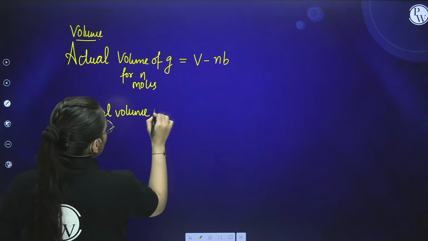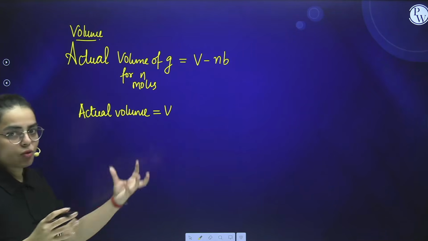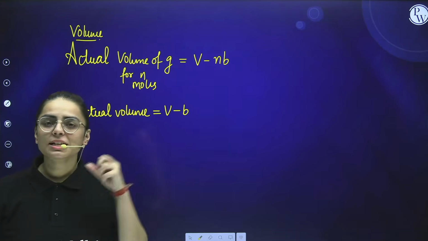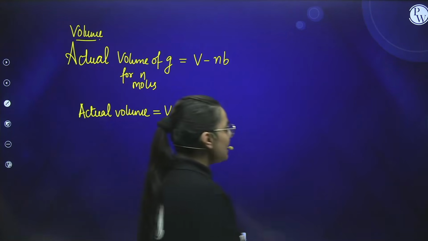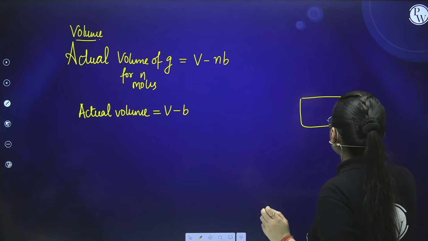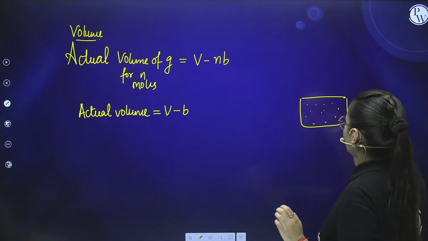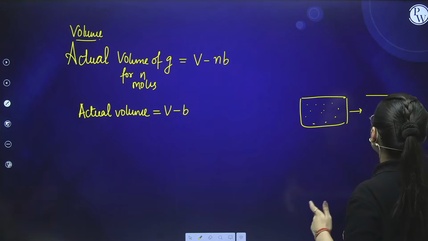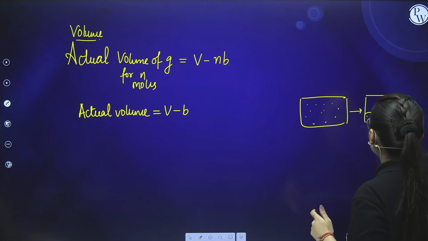The actual volume, initially, was V. Now it is being subtracted by b. Why is it being subtracted by b, students? Because in an ideal gas, we said that the particles, for example, this is the volume of the container, right? When we gather all these molecules together, what do we get? When we gather them, they acquire only this much area.